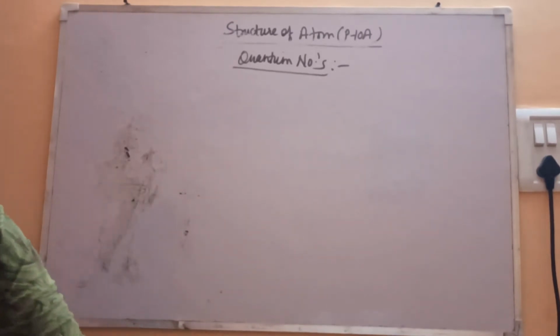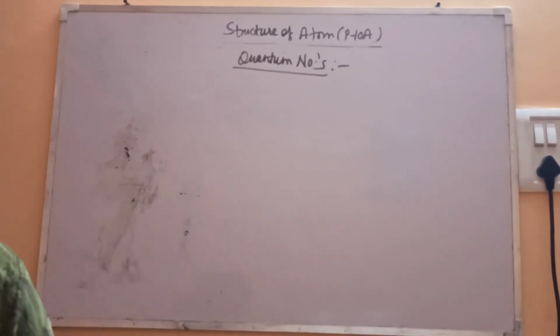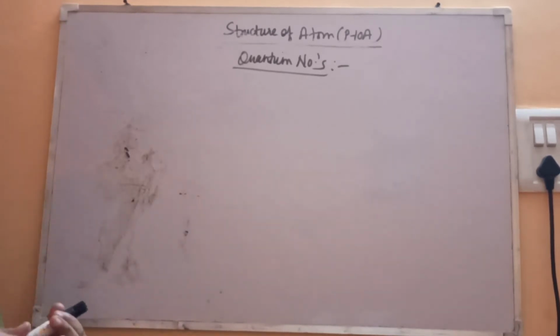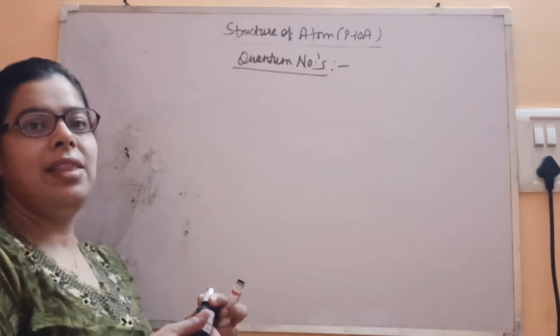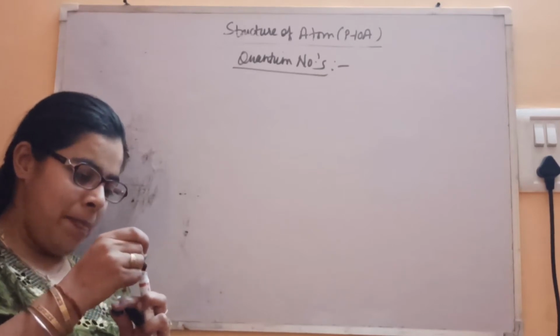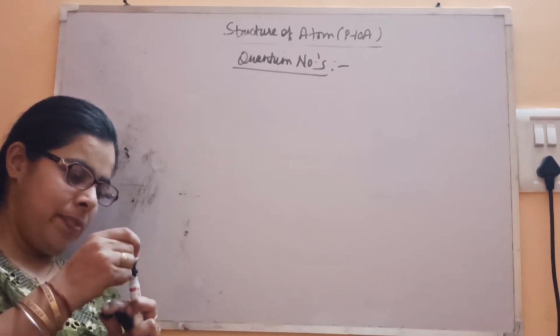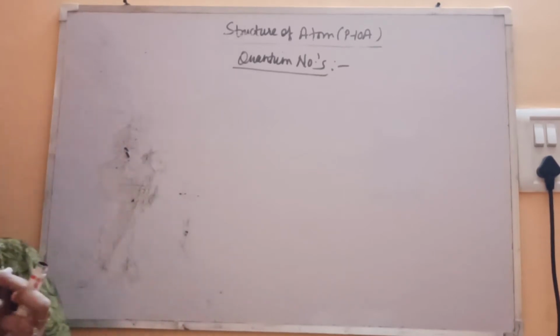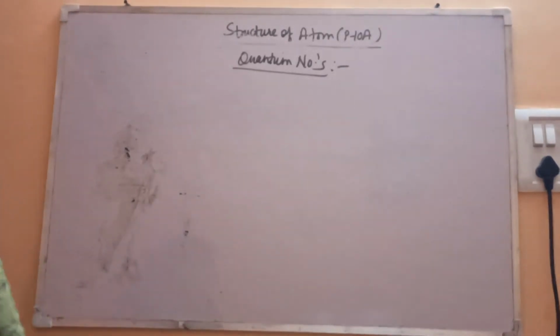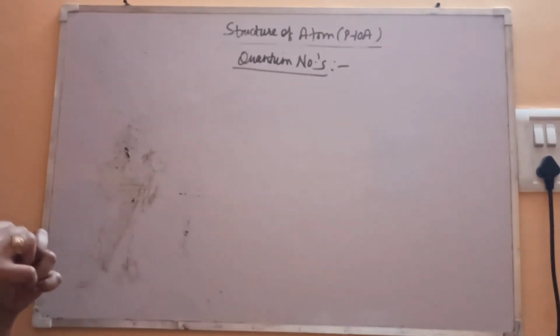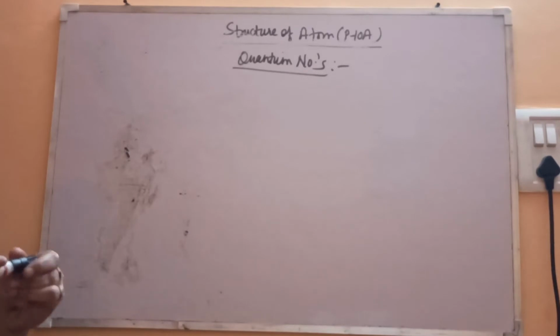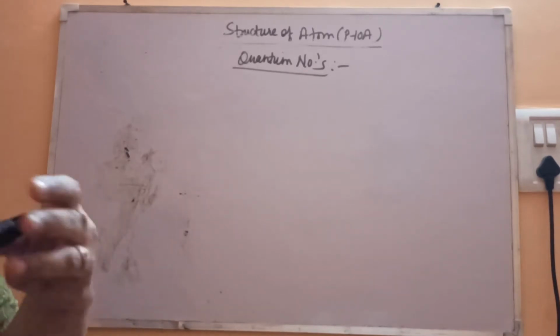Suppose if I ask you about your address, that where do you stay, you will be able to tell. Similarly, these numbers will tell the address of the electron in the atom. So we'll see. Quantum numbers are the numbers which represent the address of the electron.